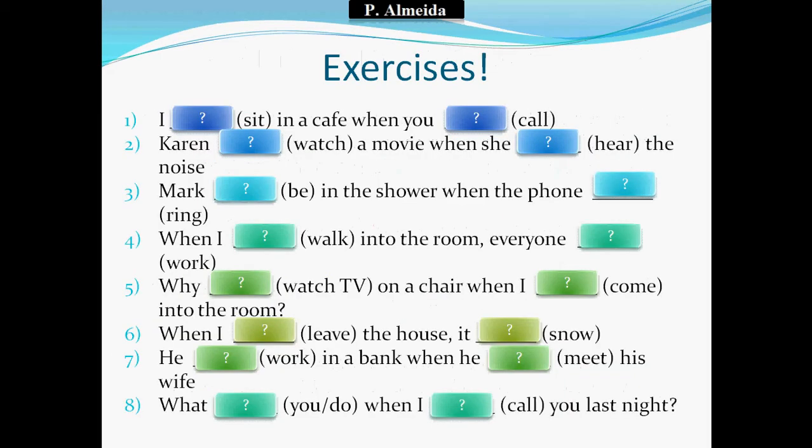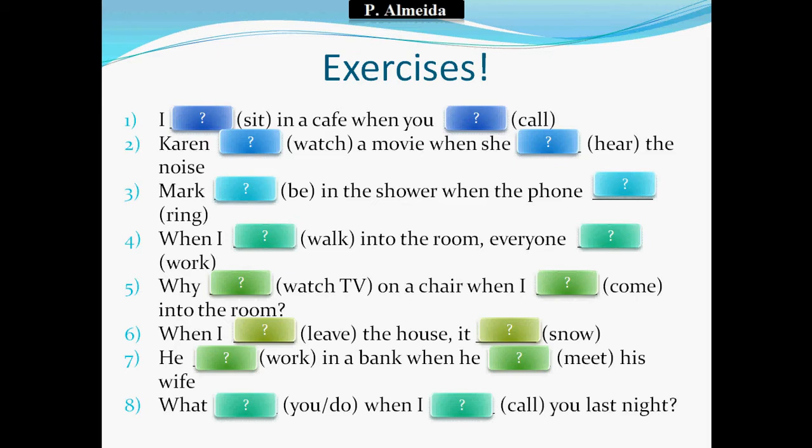So I have here some exercises. So of course, pause the video if you want to try them. So the first one, I, something to do with sit in a cafe when you, something to do with call. Then Karen, something to do with watch a movie when she, something to do with hear the noise. Mark, be in the shower when the phone ring. When I walk in the room, everyone work. So you decide how you want to do these past tenses. Why watch TV on a chair when I come into the room.